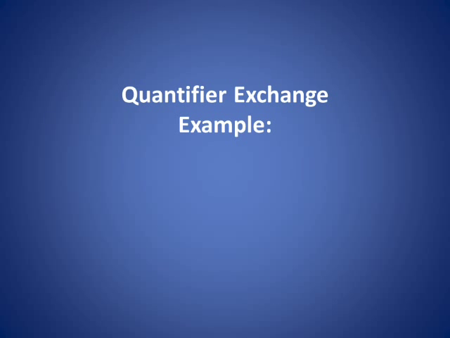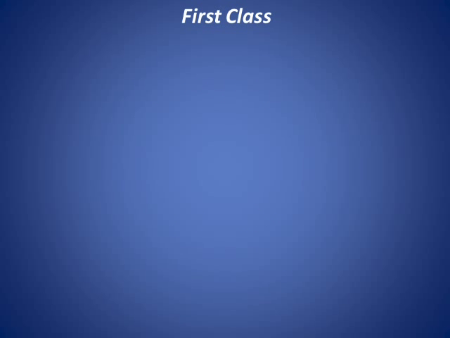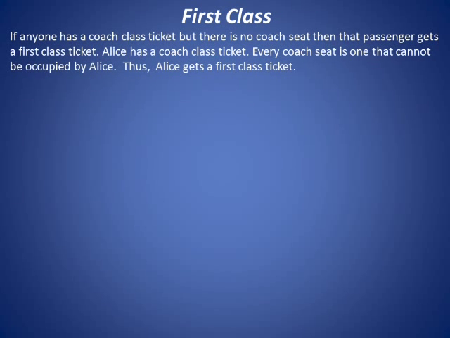This is an example of the quantifier exchange rule. We call it first class. The story is this. If anyone has a coach class ticket but there is no coach seat, then that passenger gets a first class ticket. Alice has a coach class ticket. Every coach seat is one that cannot be occupied by Alice. Thus, Alice gets a first class ticket.